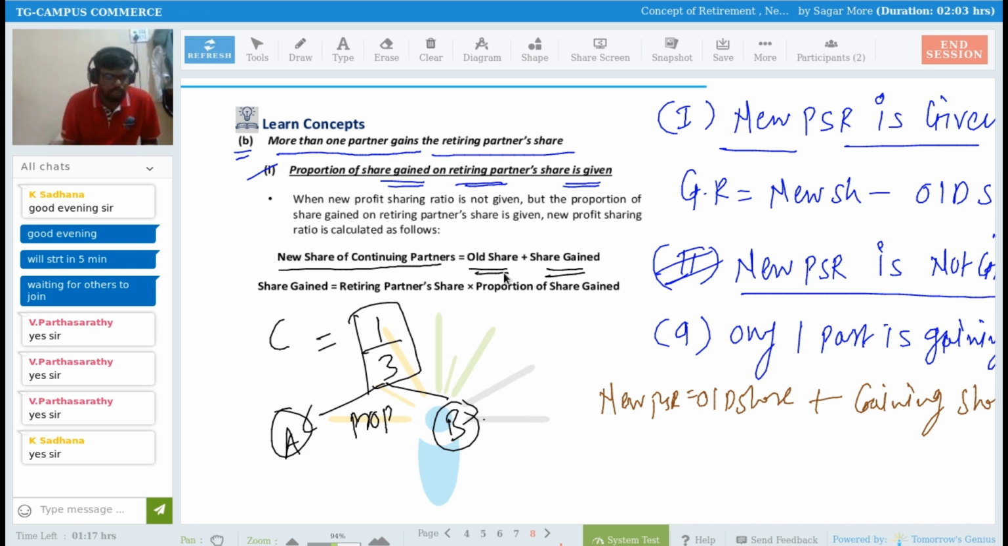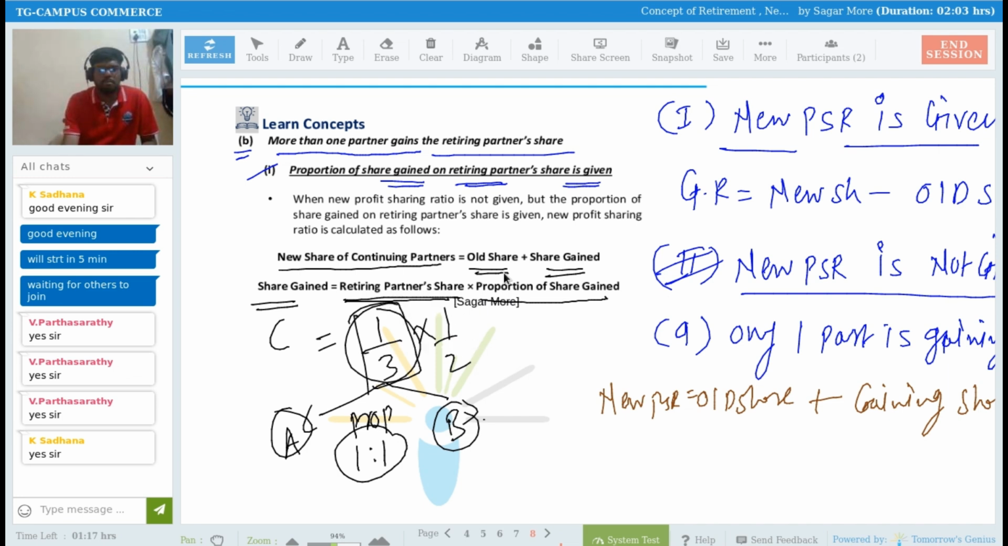But sir, we are calculating their share gain, and that is important. So how to calculate share gain? Share gain is equal to retiring partner's share multiplied by the proportion of share gain. Whatever proportion is there, for example, they say they are going to share in the ratio 1 by 2 and 1 by 2, we have to apply that on the retiring partner's share. So that's the formula: retiring partner's share multiplied by the proportion of share gain, and you can easily calculate the share gain.